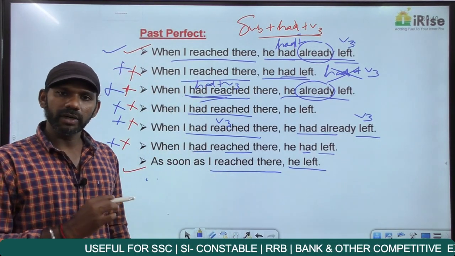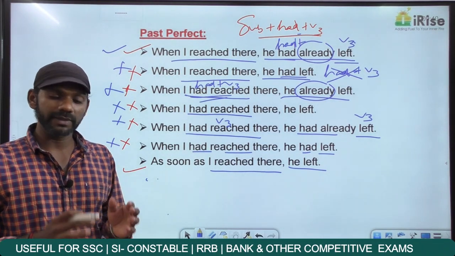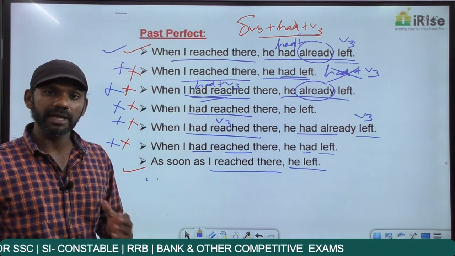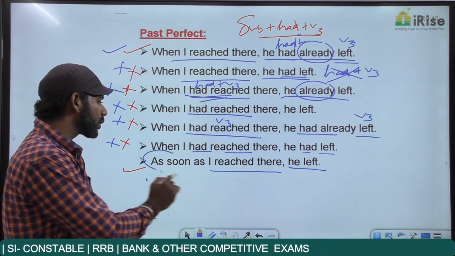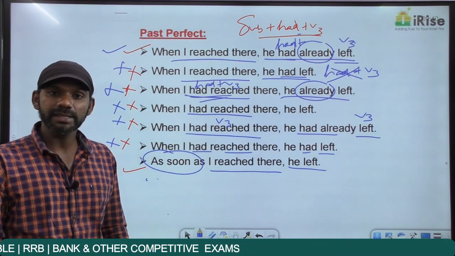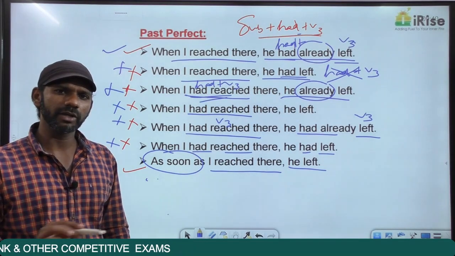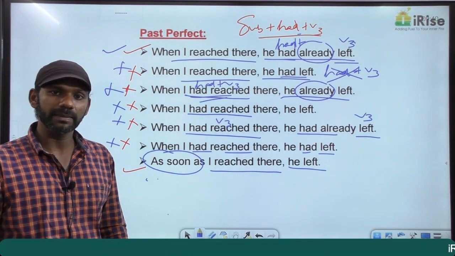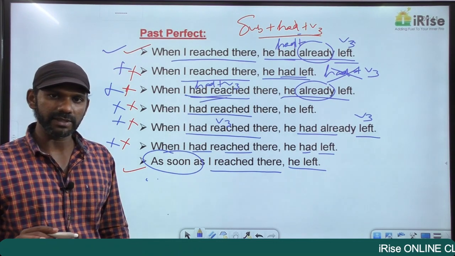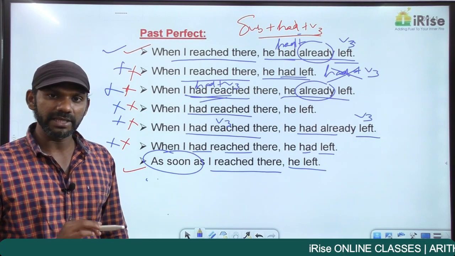Is there any word in this statement denoting a time difference? I told you, time difference means some gap in the time. Some time gap is called time difference. As soon as means immediately, spontaneously, on the spot, at the moment. Immediately means time difference there or not there? Not there. There's no time difference. As soon as means immediately, that means there is no time difference here. And if time difference is not there, past perfect should not be used.